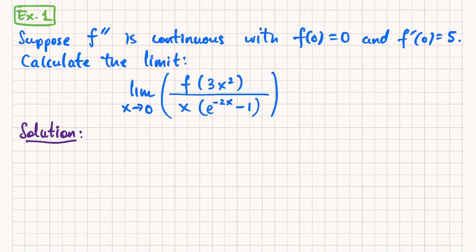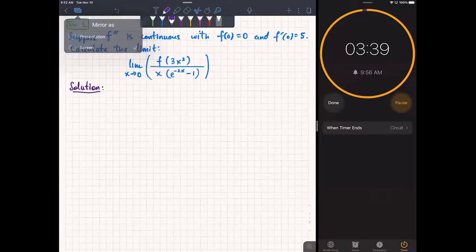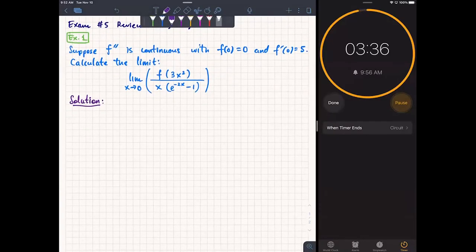So let's do, say, 3 minutes and some change, and let's see how far you can get here. Okay, if you're initially stuck, what do you do? You do direct substitution first, and that gives you a hint of how to proceed.